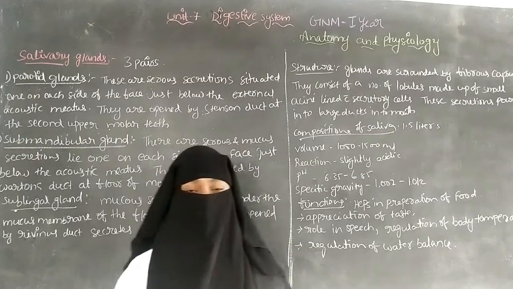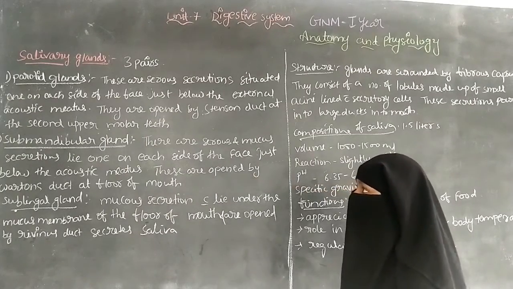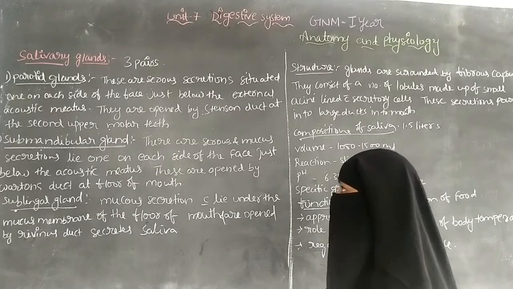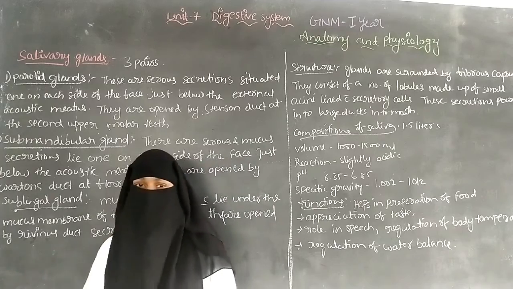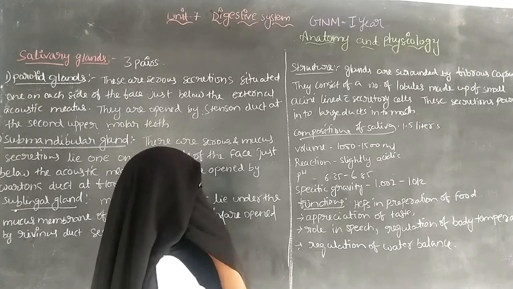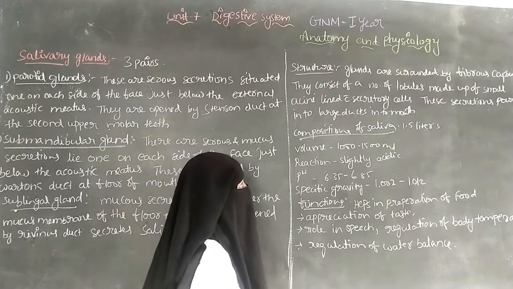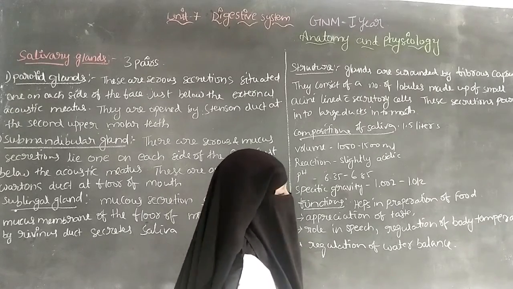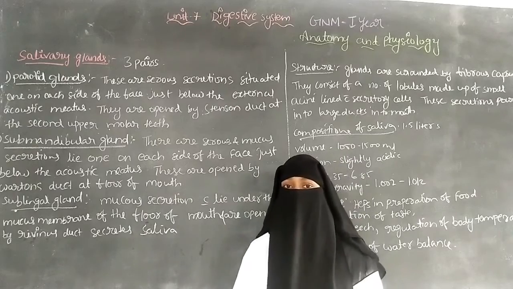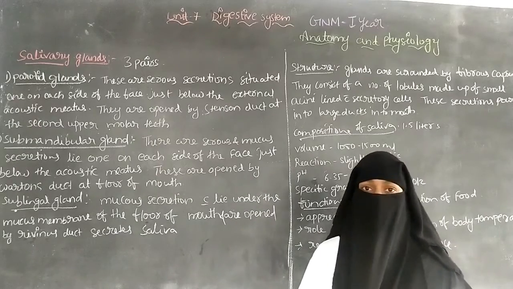So it is about the three pairs of the salivary glands: the parotid glands, the submandibular gland and the sublingual gland. So next one is the structure of the salivary glands. The glands are surrounded by the fibrous capsule.